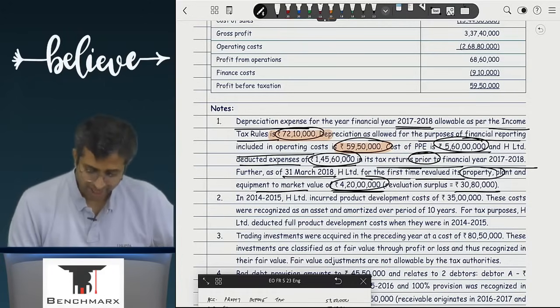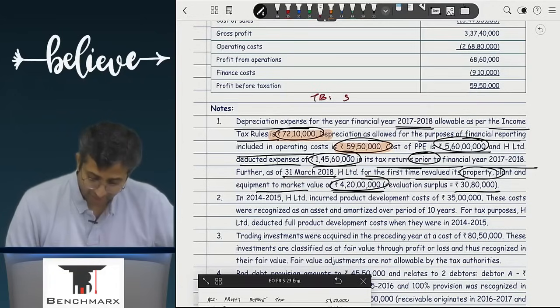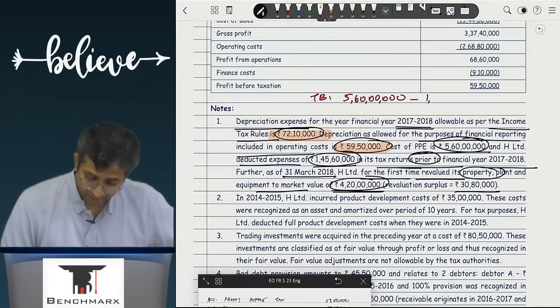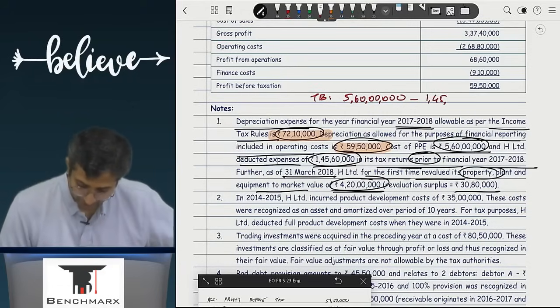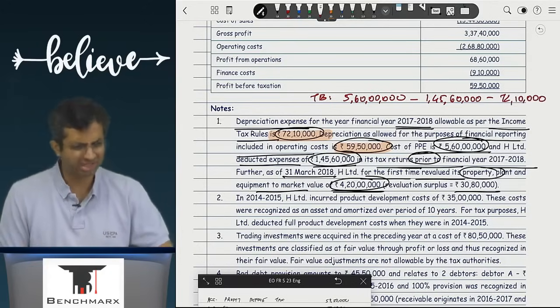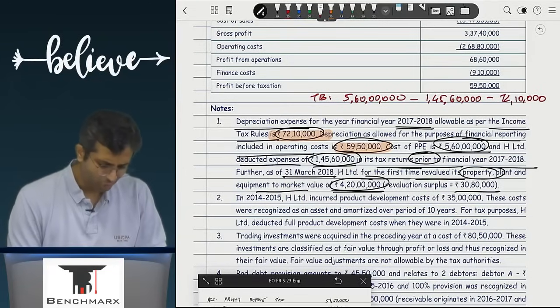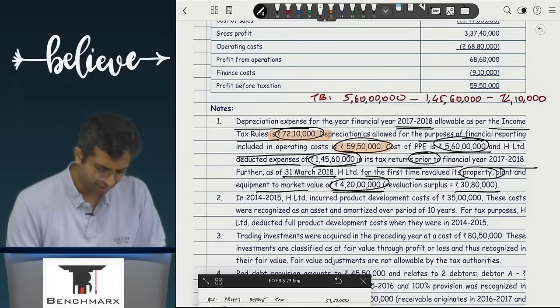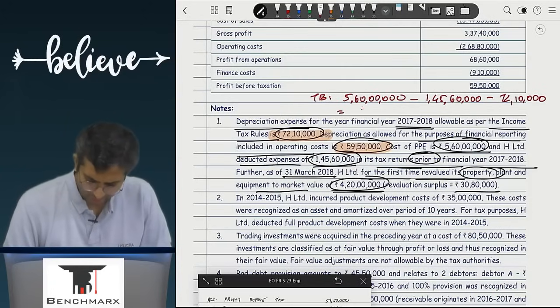So basically if I had to calculate tax base, I would have said that the property originally was 5 crore 60. तो books लो या income tax लो, deduction तो इतना ही मिलेगा. And out of which in the prior years 1 crore 45 lakh 60,000 was deducted. Further in the current year 72 lakh 10,000 is deducted, but revaluation is also done. But is the revaluation considered by income tax? No. So 5 crore 60 minus 145 60 minus 72 lakh 10. If I go to see, this is probably what? 3 crore 42 lakh